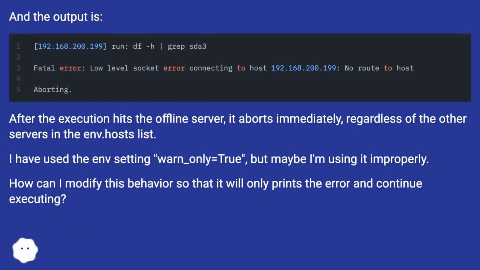After the execution hits the offline server, it aborts immediately, regardless of the other servers in the env.hosts list. I've used the env setting warn_only equals true, but maybe I'm using it improperly. How can I modify this behavior so that it will only print the error and continue executing?